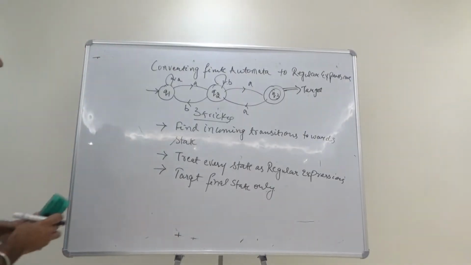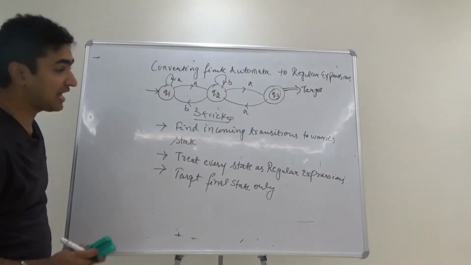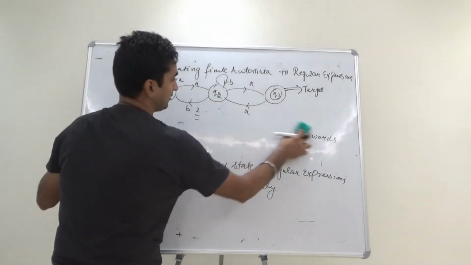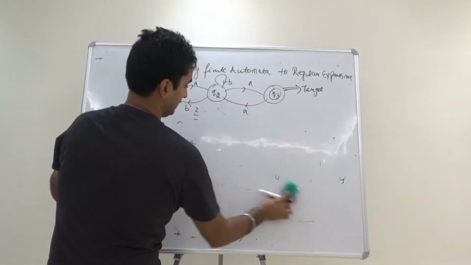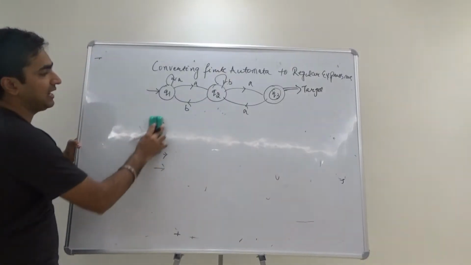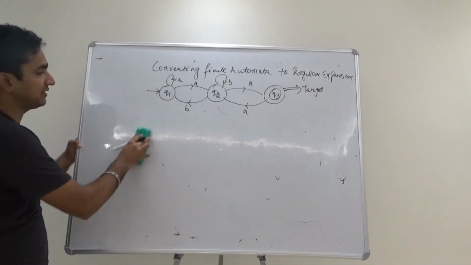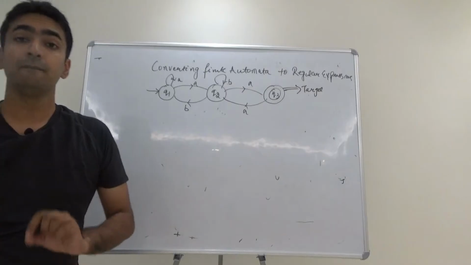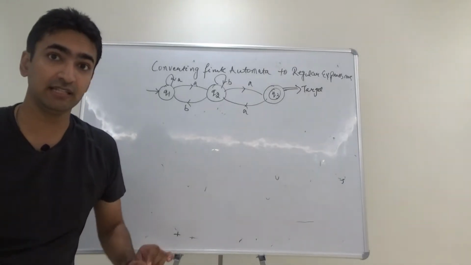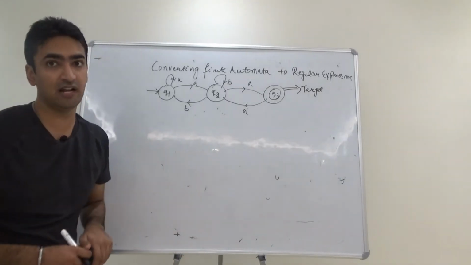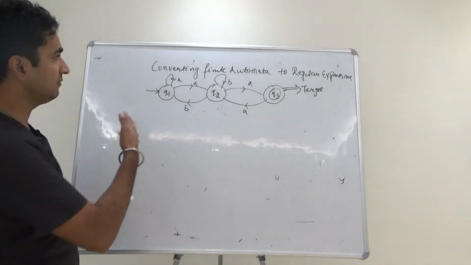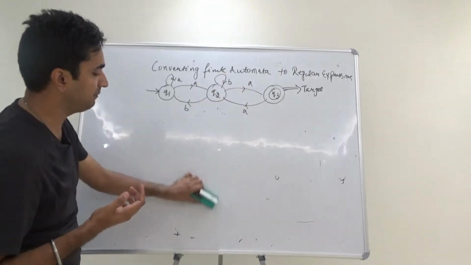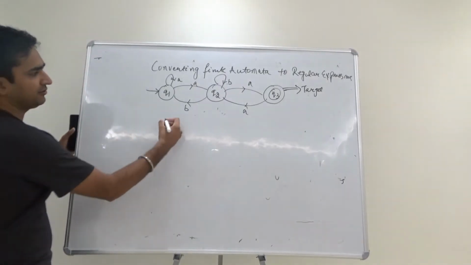So we start this whole scenario with the tricks that I mentioned. I have to treat states as regular expressions, but the important point is that we have to find the incoming transitions towards each state.